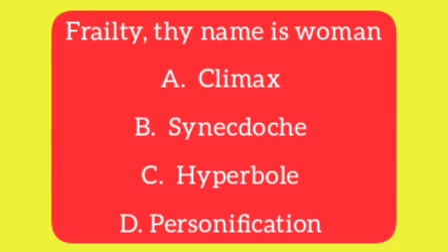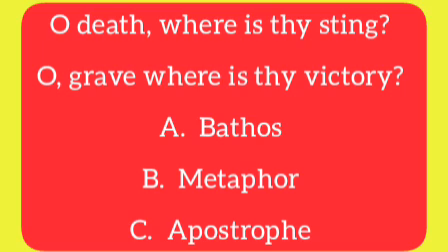"Frailty, thy name is woman" is an example of A. Climax, B. Synecdoche, C. Hyperbole, D. Personification. The correct answer to this question is D. Personification. "O death, where is thy sting?